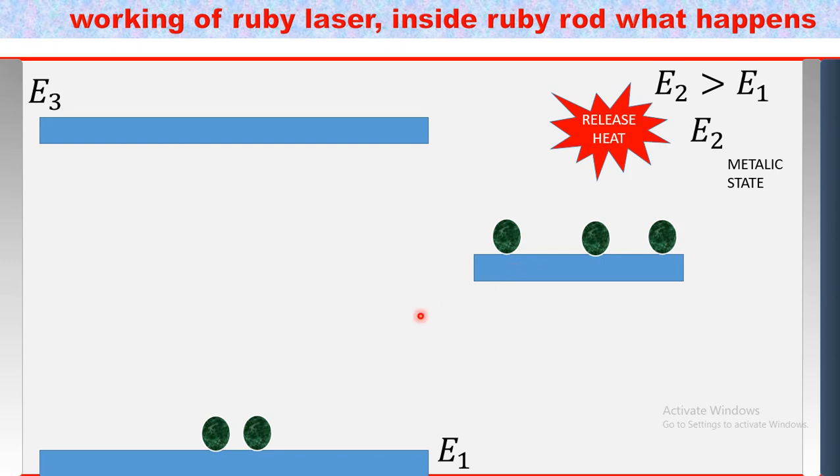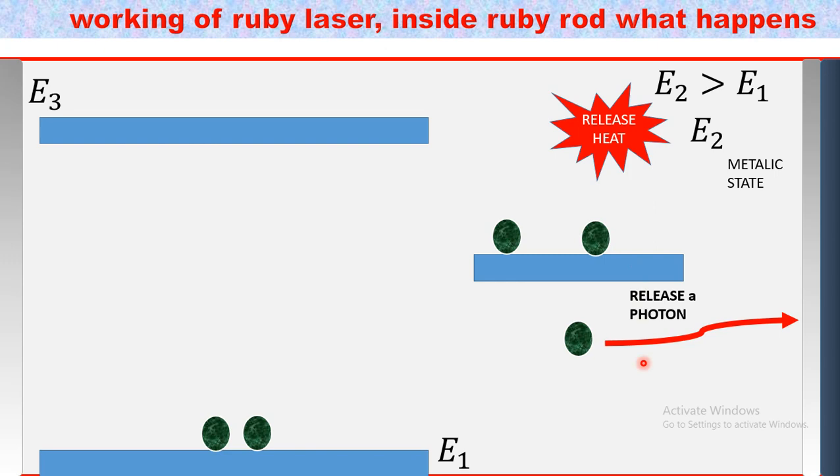Now the atoms in the metastable state try to go to the lower energy level E1. At least one atom in the metastable state will automatically go to E1. This is the spontaneous emission of one atom.